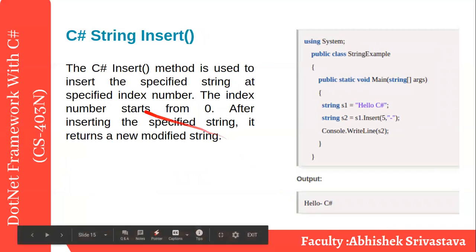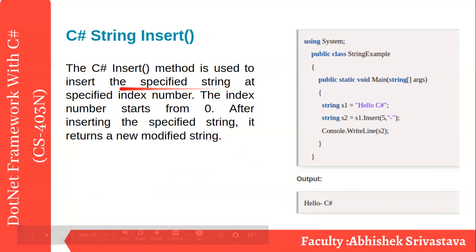Then insert. The C sharp insert method is used to insert the specified string at the specified index. You have to mention over here what string you want to insert and at what index you want to insert. The index number starts from zero, means for a predefined string the index always starts from zero and goes to length minus one. After inserting the specified string, it returns the new modified string. Check this one. We have this kind of string, and in S1 I want to insert a dash at the fifth location.